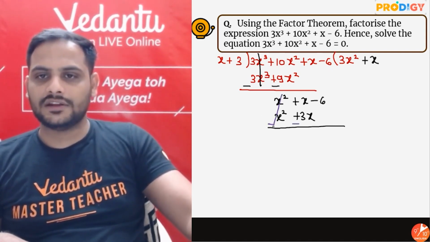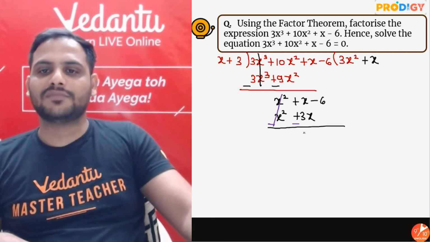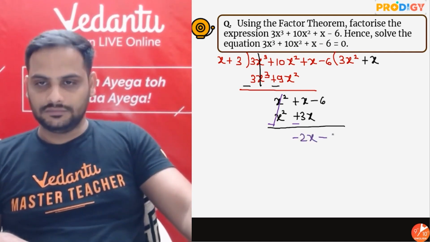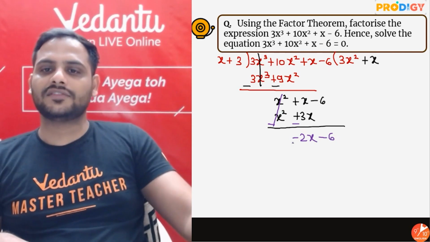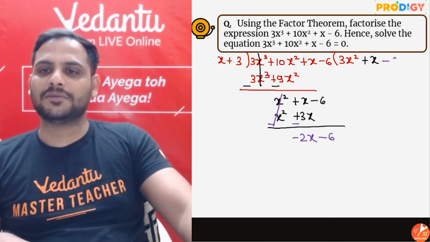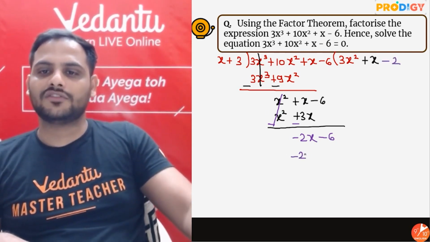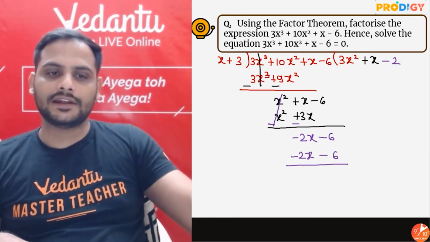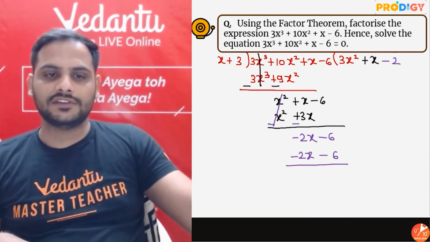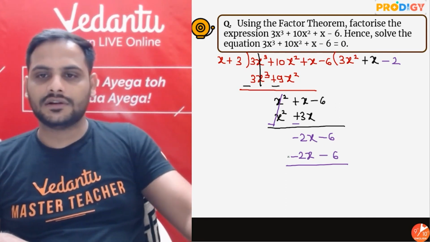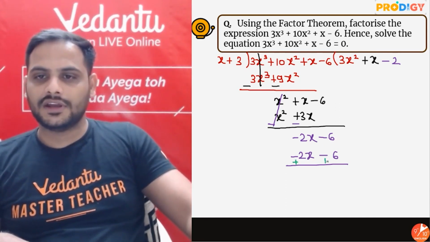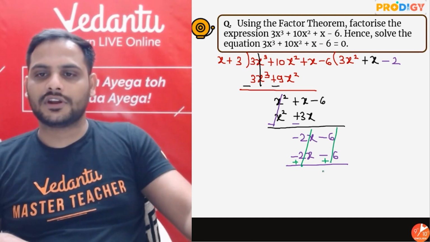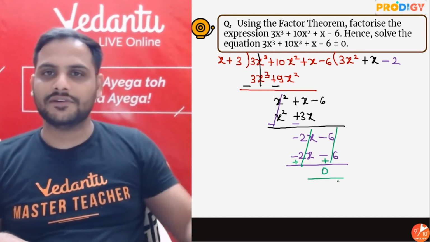Minus x square got cancelled. x minus 3x is minus 2x, minus 6. How do I create minus 2x from x? Multiply with minus 2. So minus 2x, minus 2 into 3 is minus 6. At the end, again, if you change the denominator, here it will become plus. This to this got cancelled. Remainder is again 0. Division is correct.